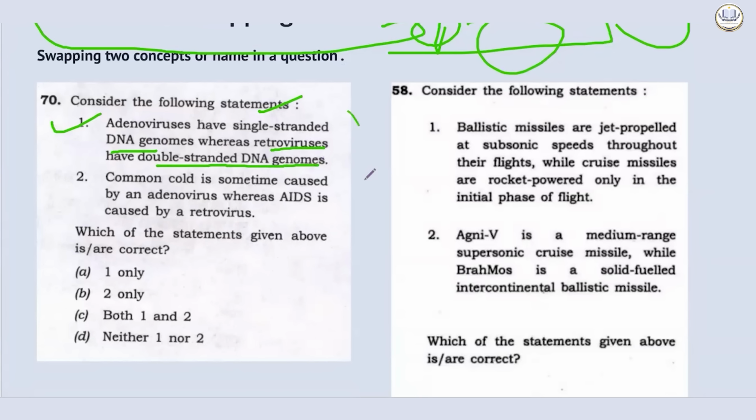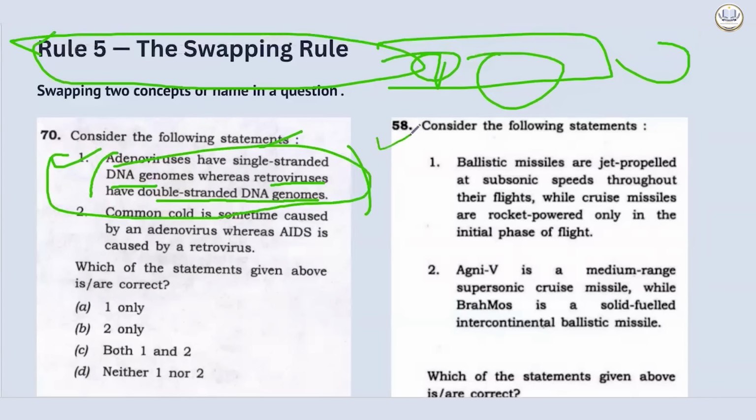Now, the statement 1, what they have done is, they have just swapped. It is not adenovirus, it is perhaps a retrovirus, which is single-stranded. So they deliberately swapped it and this was incorrect. This is happening on many occasions. I am trying to teach you the methods and not give you too many examples, but this method can be applied in the last 5 years in 13 to 14 questions.